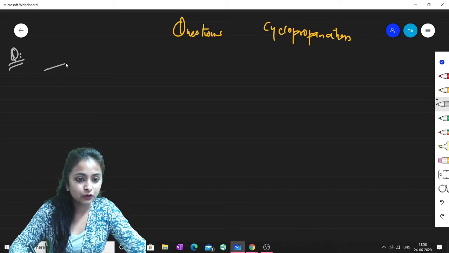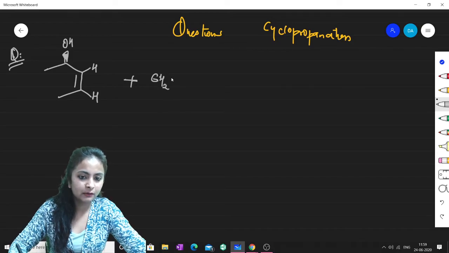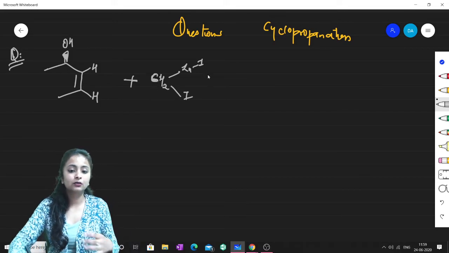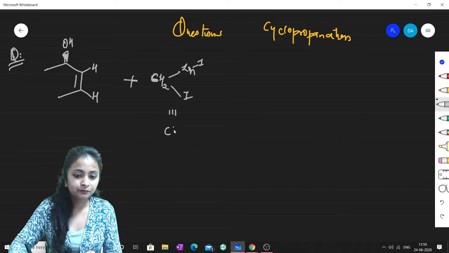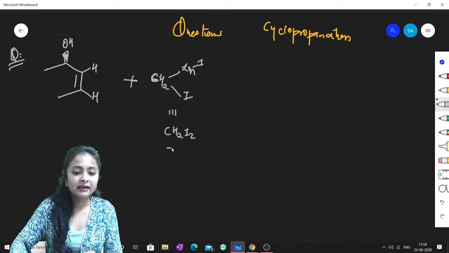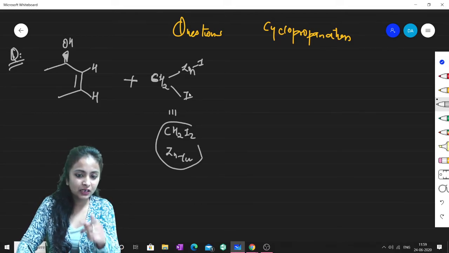So this is one of the questions, and I will be explaining what the answer to this question should be. You can see this is an alkene, and we provide this alkene with Simmons-Smith carbenoid. You must know how to prepare this: CH2I2 and zinc-copper couple. We used to take this, and these two generate this type of species.